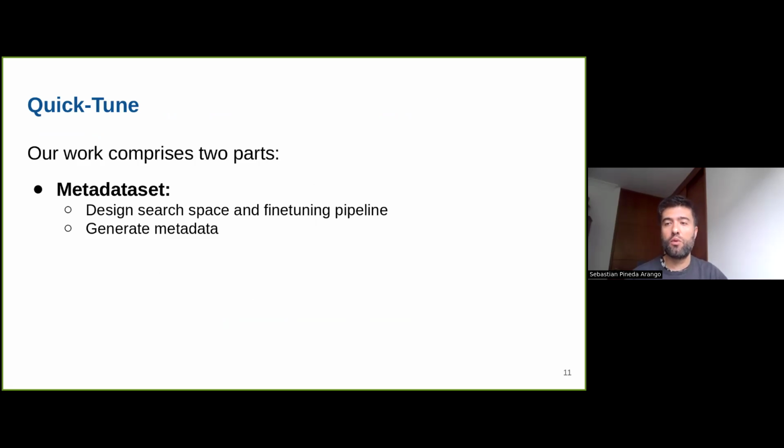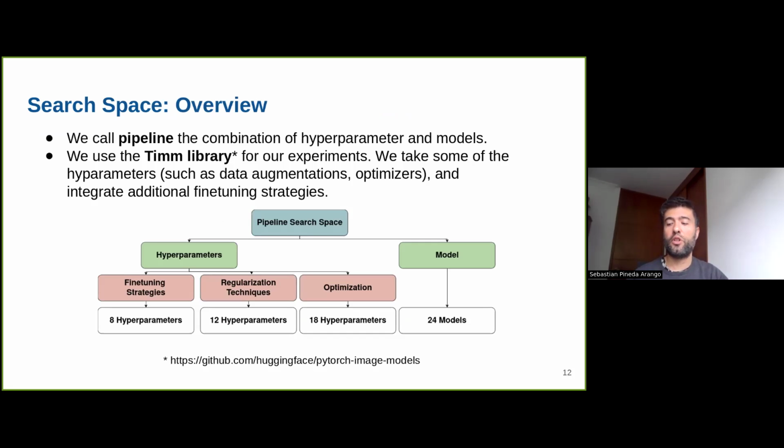And so now in our work in QuickTune, we have 2 main parts. First, we created a meta-dataset. We designed a search space and the fine-tuning pipeline, and then we generated the metadata given this pipeline. And also, we propose an algorithm, and we perform empirical evaluation on this algorithm using the meta-dataset. So for the search space, first we want to clarify: we call a pipeline the combination of hyperparameters and model.